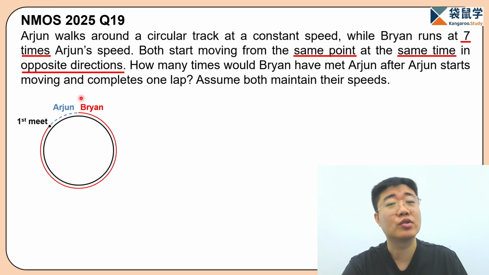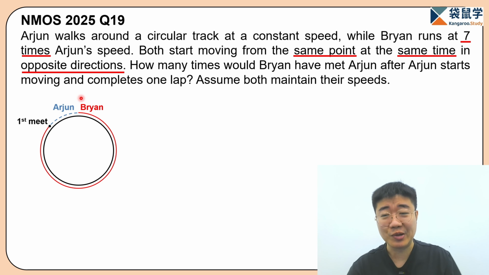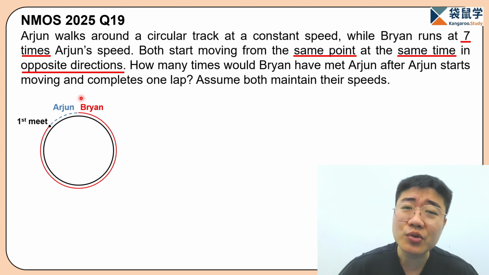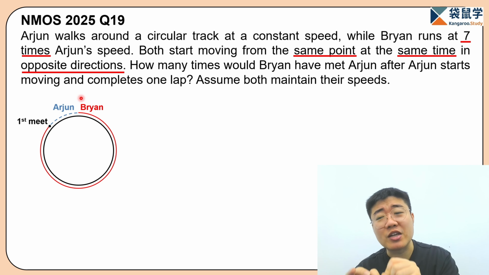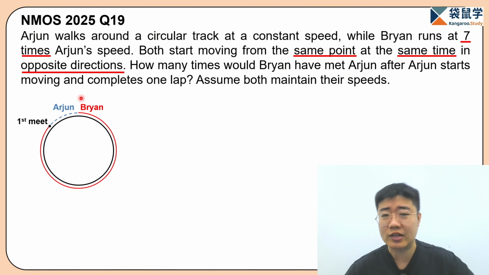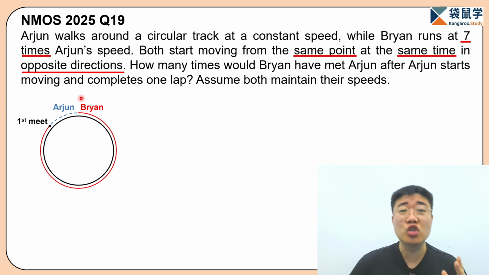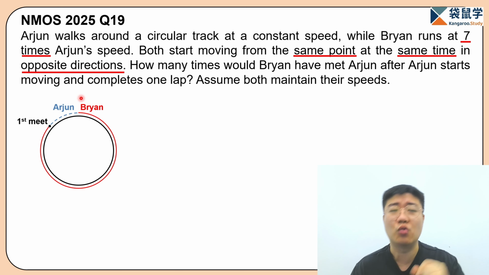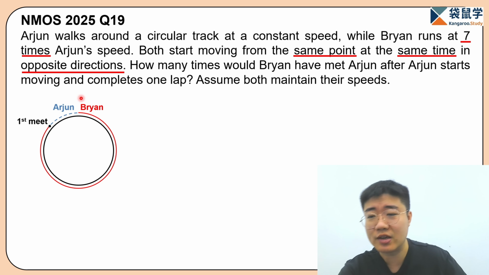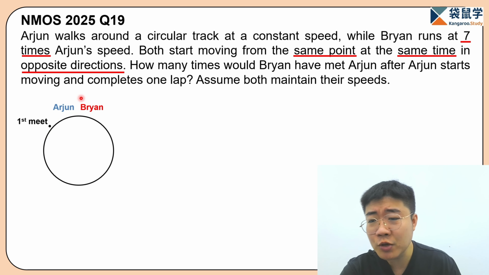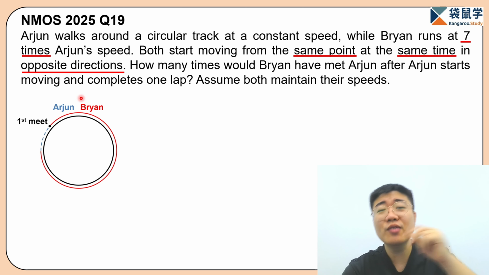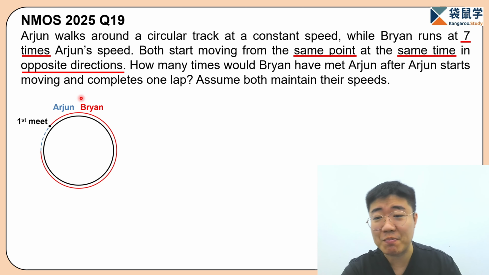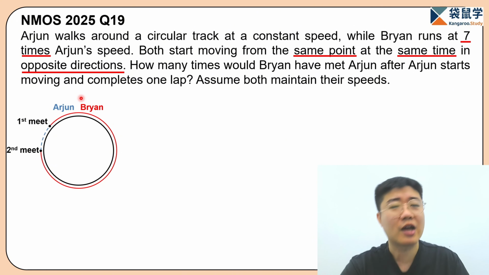Then after that, what's going to happen? We're going to know that these two persons are not just going to stop there. After they met each other, they are going to continue traveling in their original starting direction. This means Arjun will continue to travel anti-clockwise, Brian will travel clockwise. So let's draw it here. From this moment, they continue to travel. So now we can see this is the point where they met each other for the second time.